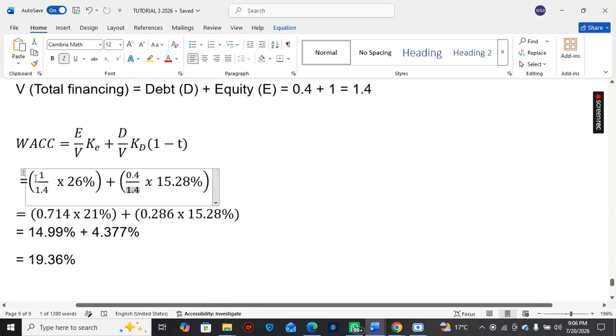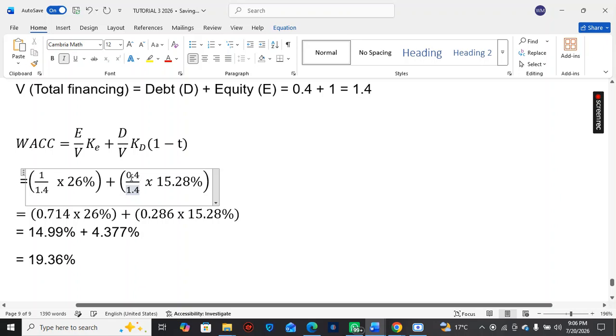So you divide 1 by 1.4, 0.714, basically saying this company uses 71% equity financing, multiplied by 26% here.